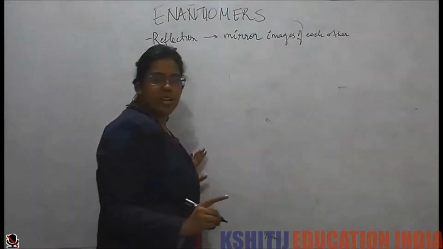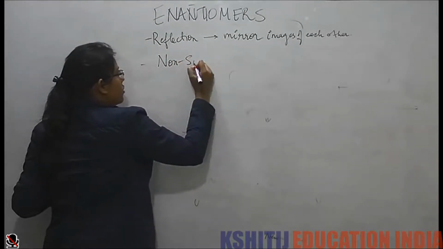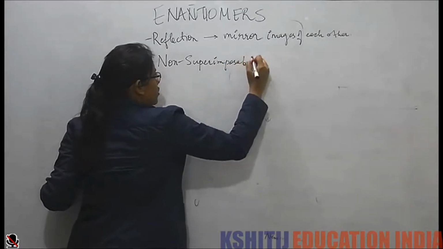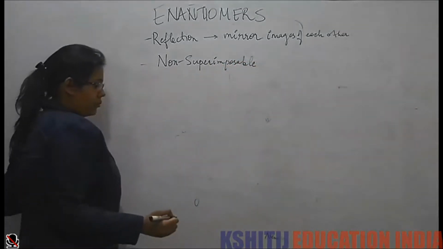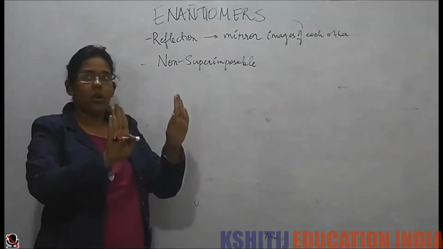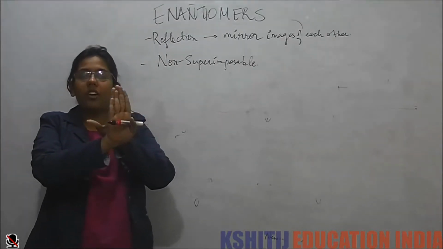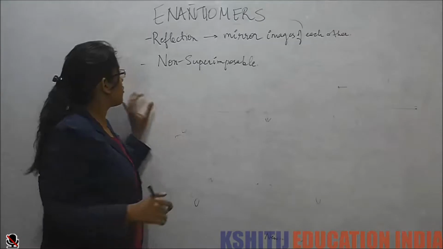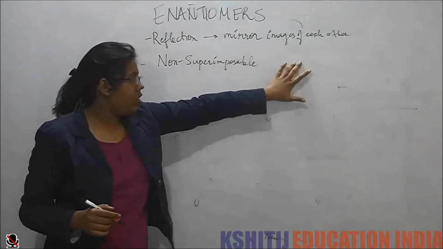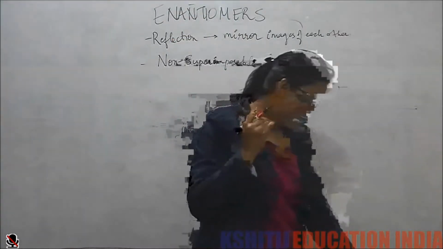But at the same time, they are non-superimposable. Now, what do we mean by non-superimposable? That you cannot superimpose them, you cannot put them on one another. They will not cover each other completely. So, we have non-superimposable mirror images of each other, which are called enantiomers. Now, let's start with some examples.